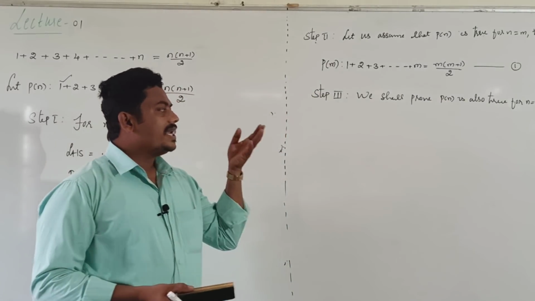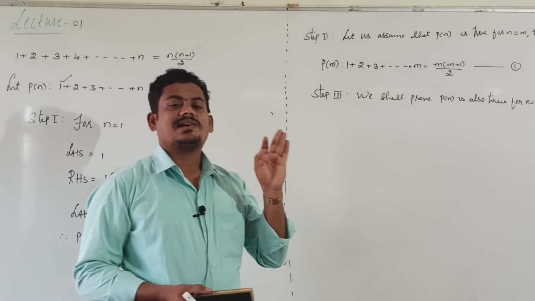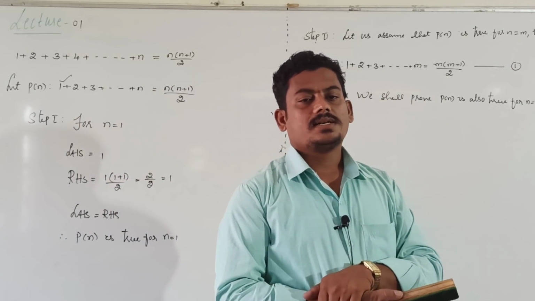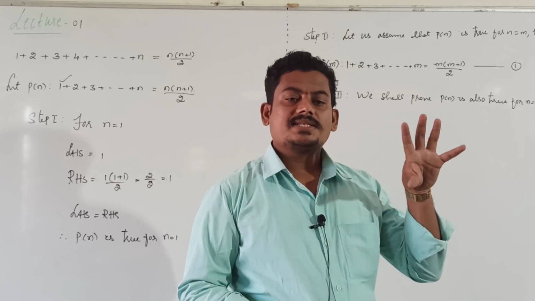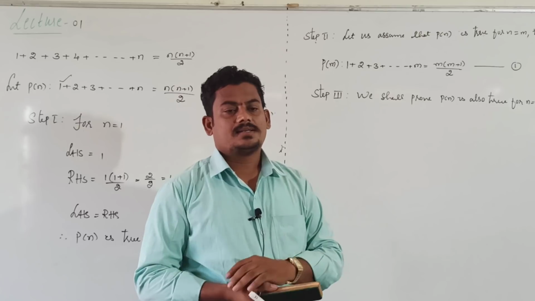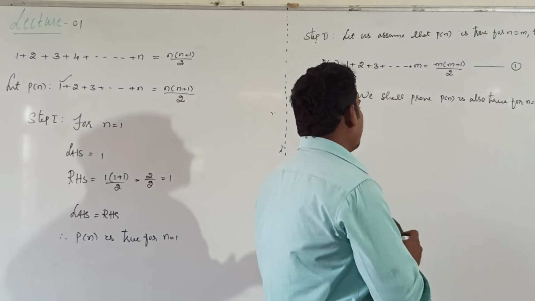Now we need to prove the given statement is also true for n equal to m plus 1. For that, what do we do?